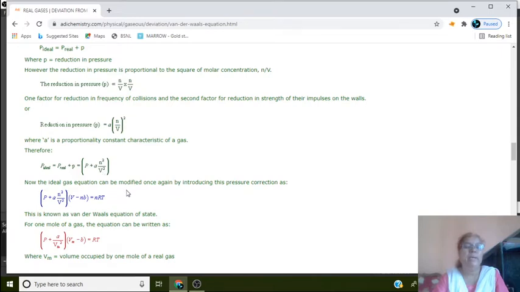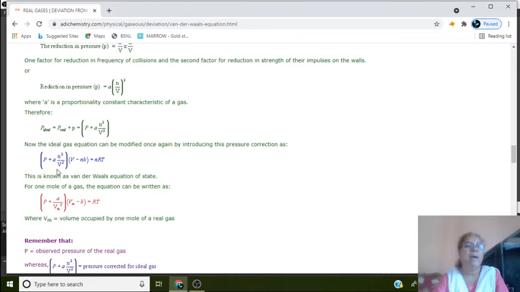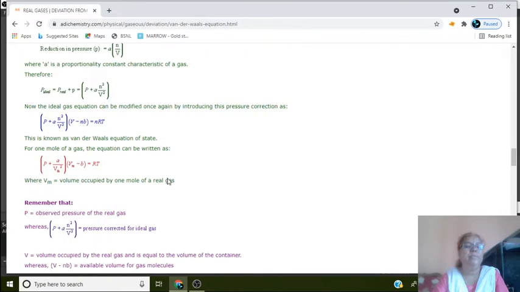Now the ideal gas equation can be modified once again by introducing the pressure correction term as (P plus a n squared by V squared) into (V minus nb) equals nRT, and this is the van der Waals equation of state.